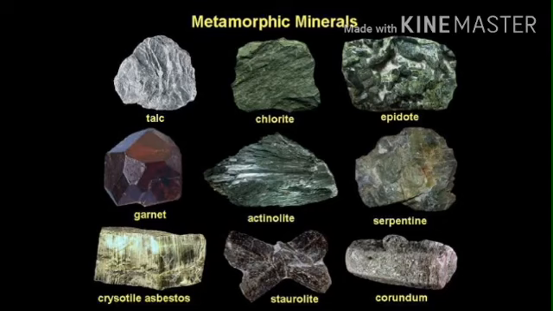These are formed as a result of changes in igneous or sedimentary rocks. This process is called metamorphism. An example: clay changing into slate. That is a good example. Then limestone changes into marble.